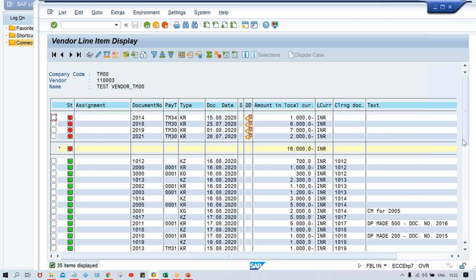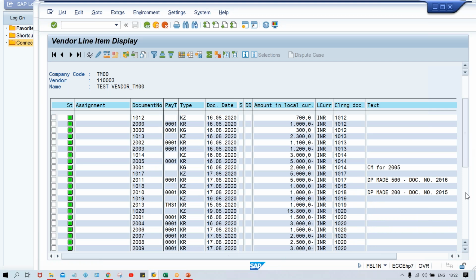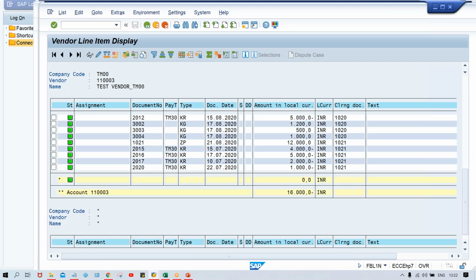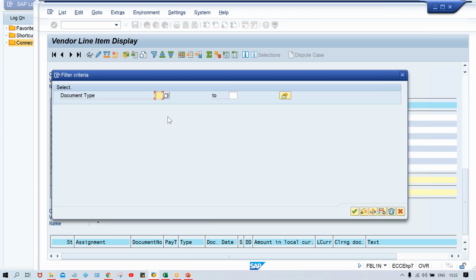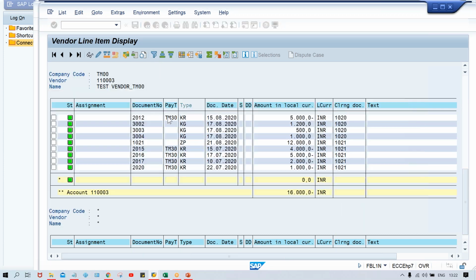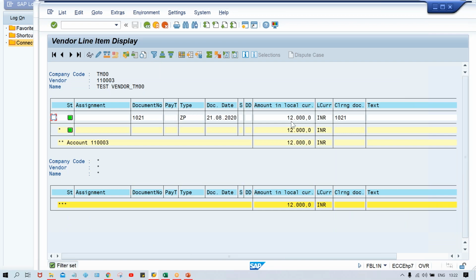Now here, whatever transaction codes, you just come down to document type, click on filter and give here ZP document type. It means whatever ZP document type, look at here, a document number got generated. A document number got generated, right?